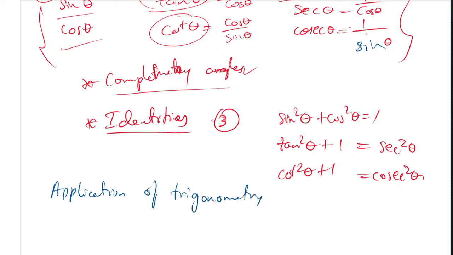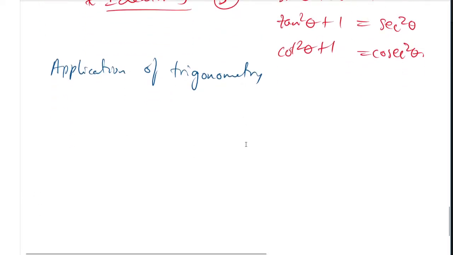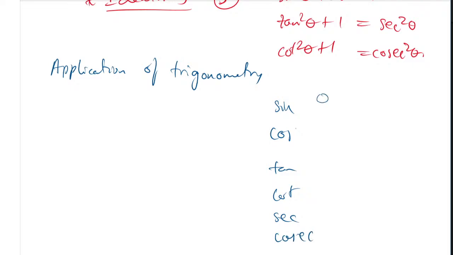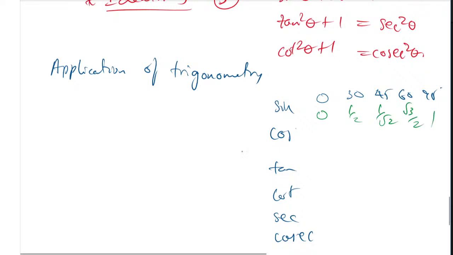It will be easy when you know the angle values. What are those angle values? Sine, cos, tan, then you have cot, secant and cosecant theta. What we have in that: 0 degree, 30 degree, 45 degree, 60 degree and 90 degree. If you know these values, you can find it very easily. It is 0, half, 1 by root 2, root 3 by 2 and 1. Like this way, only this one is required. If you know this only one, you can find the others very easily.